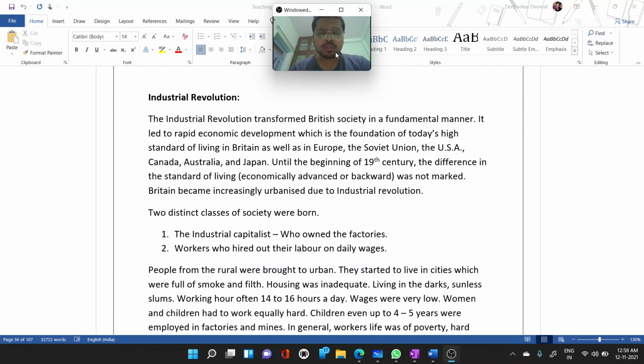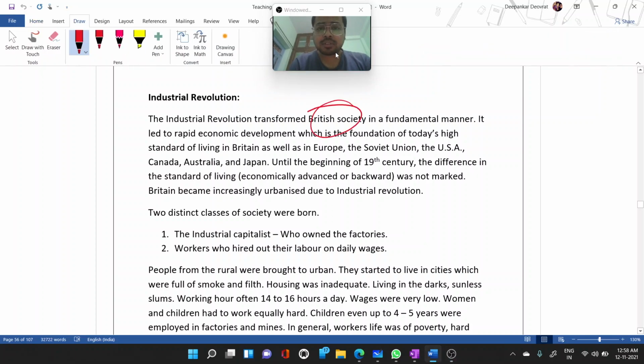Okay, so the Industrial Revolution started mainly in British society. At that time it was Britain only that was getting industrialized, and the rest of the world was in the same condition.